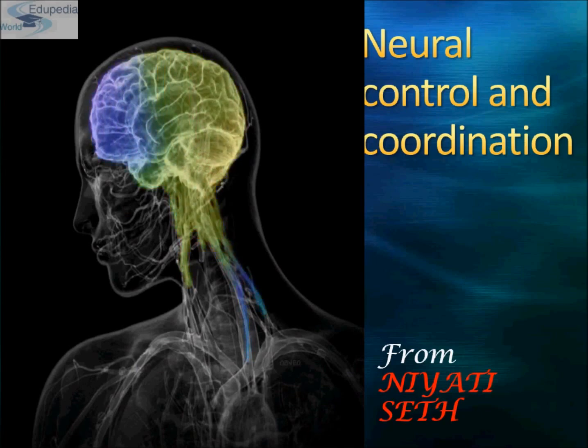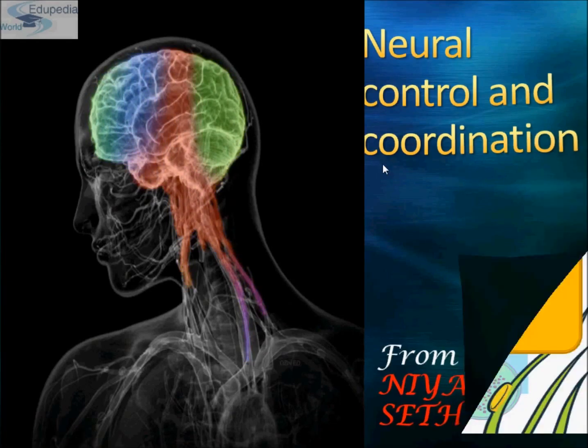In this section of the presentation, you will learn about the neural system of humans and the mechanism of neural coordination, like transmission of nerve impulses and impulse conduction across synapses. Okay, so now let's proceed towards our topic, that is neural control and coordination.